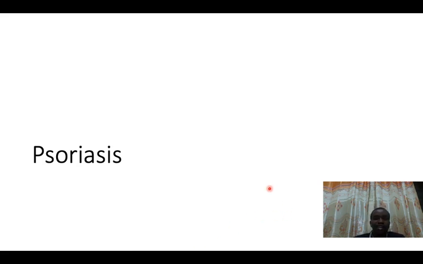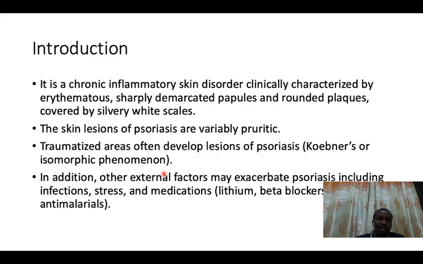So the other disorder that I want to talk about is psoriasis. Please note how I pronounce this word. So let's talk about psoriasis. Now, psoriasis is a chronic inflammatory skin disorder clinically characterized by erythematous, sharply demarcated papules and rounded plaques covered by silvery white scales. The typical psoriasis will have plaques with silvery white scales.